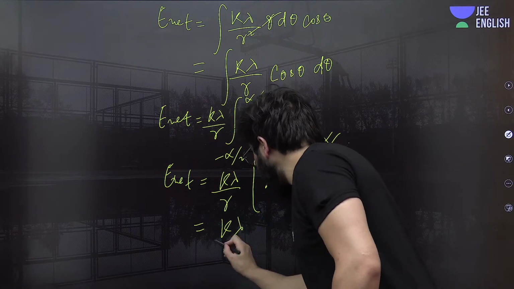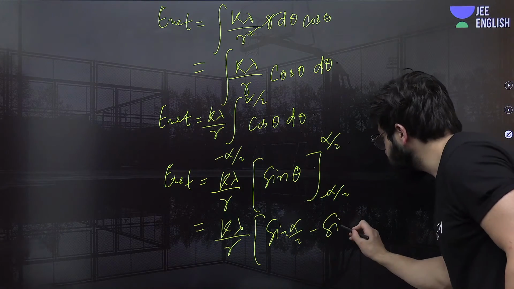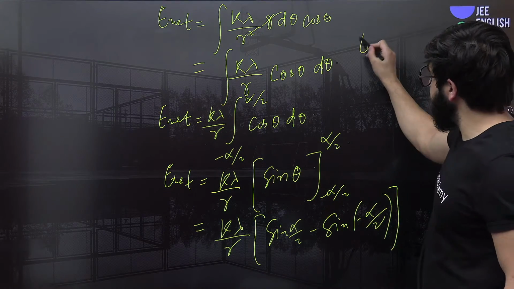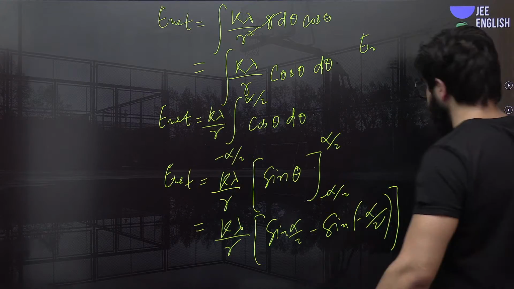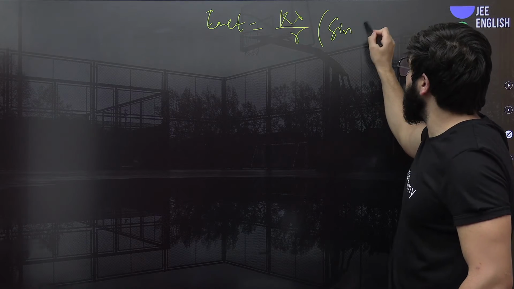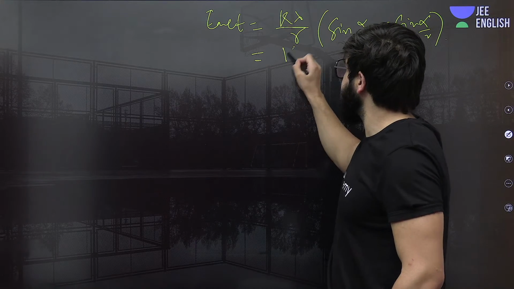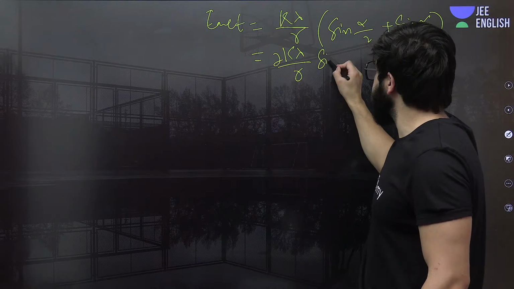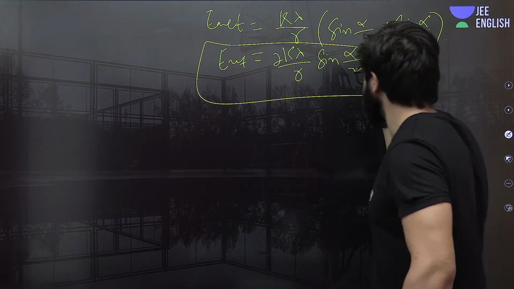So it will be k lambda upon r. First put the upper limit, that is sine of alpha by 2 minus sine of minus alpha by 2. This is minus sine of alpha by 2. So eventually, E net will be exactly k lambda upon r times sine of alpha by 2 plus sine of alpha by 2. So this is k lambda upon r, and 2 I'll take over here, sine of alpha by 2, not lambda by 2. So this will be E net in that case.